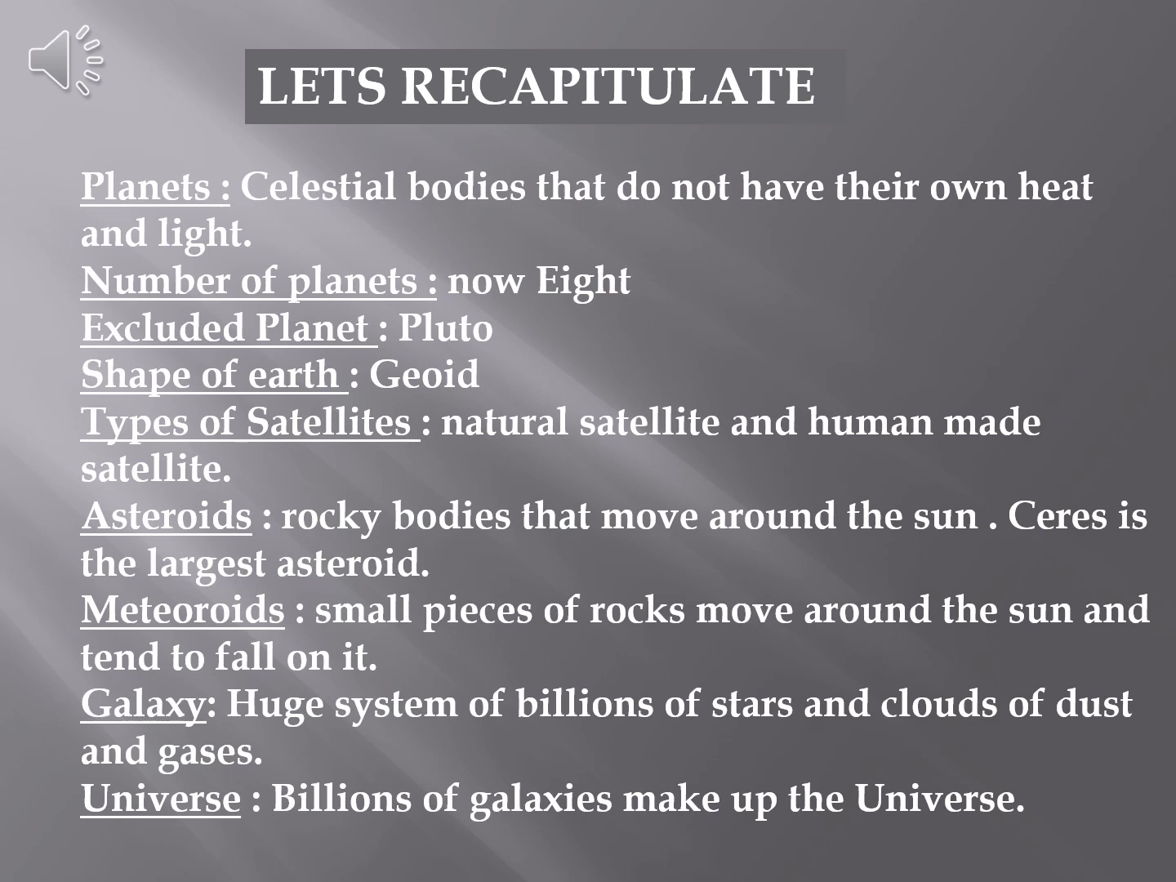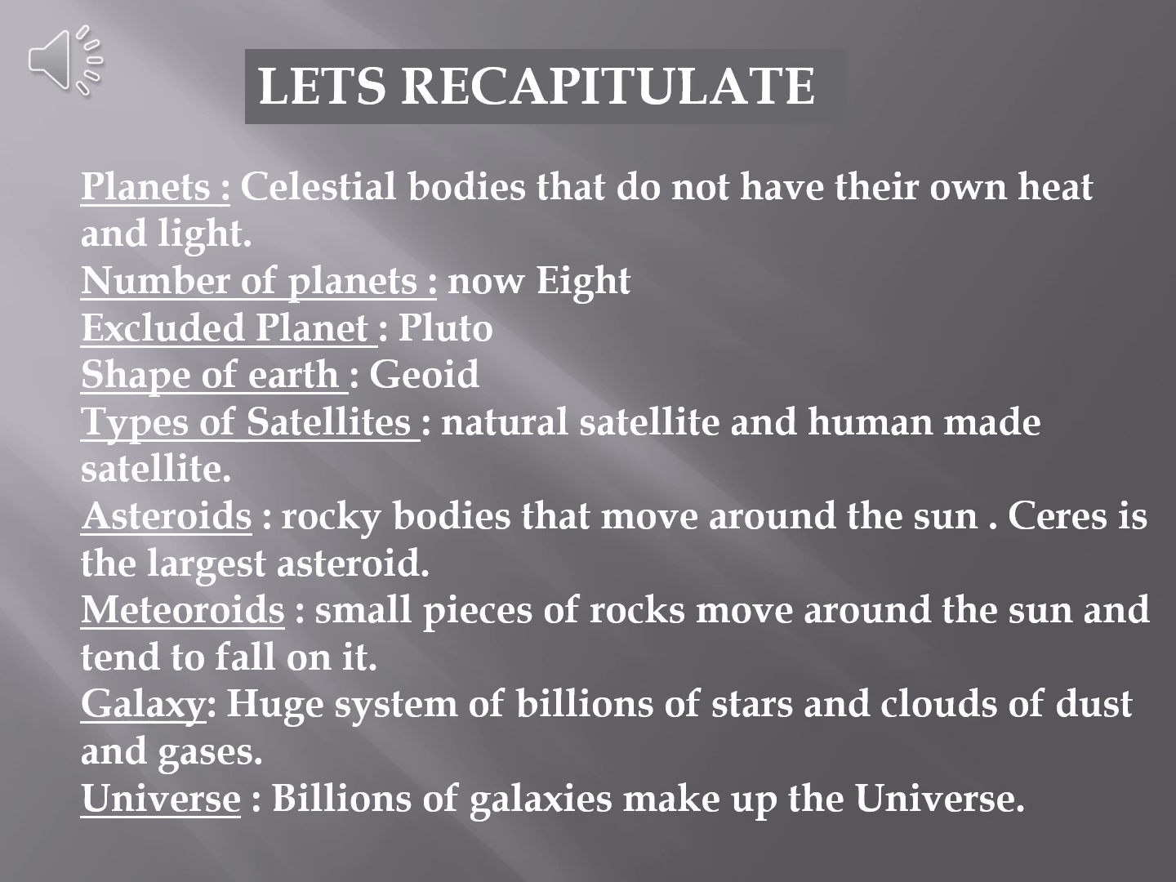Why do we call it geoid, not spherical, although it looks round? Because it is slightly flattened at the poles. After that we studied satellites. Satellites are celestial bodies that move around the planets, and we have natural satellites and human made satellites. Next is asteroids. These are rocky bodies that move around the sun, and Ceres is the largest asteroid.